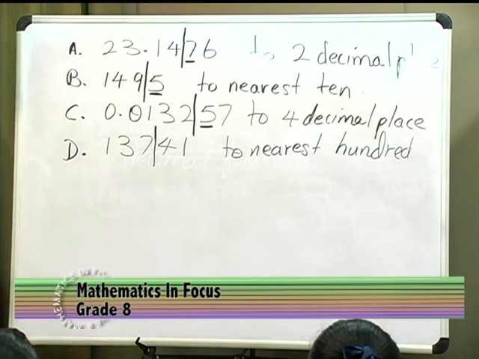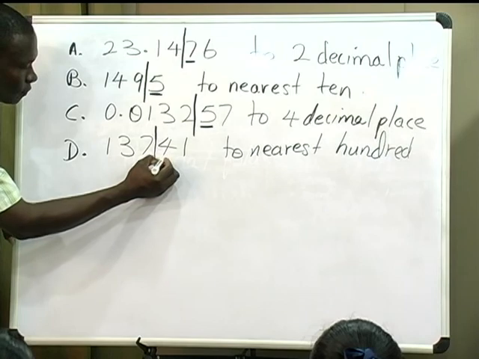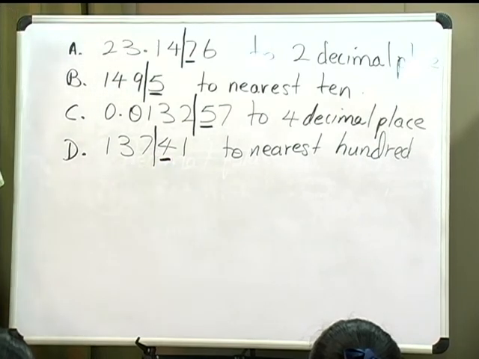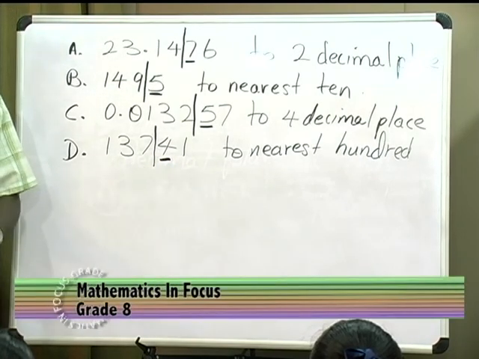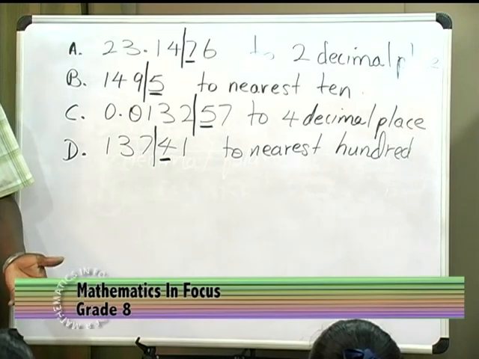But we now need to look at it to see whether there's any value in what is left back. Now the rounding off rule says that if this digit which comes after is less than 5, well then everything which is left back must just be thrown away. They have no value. Okay?